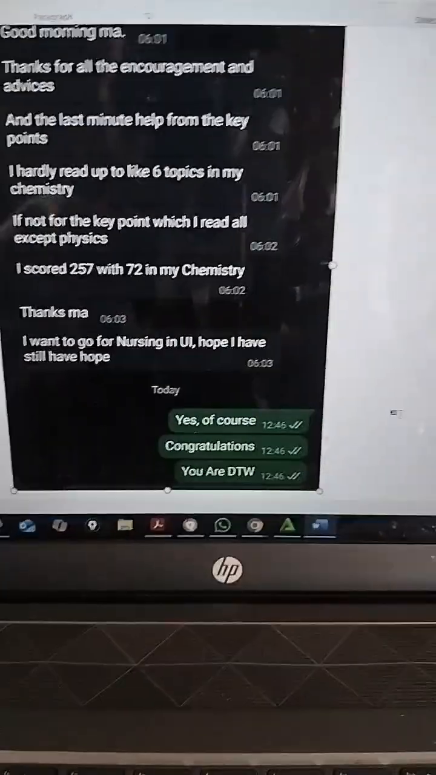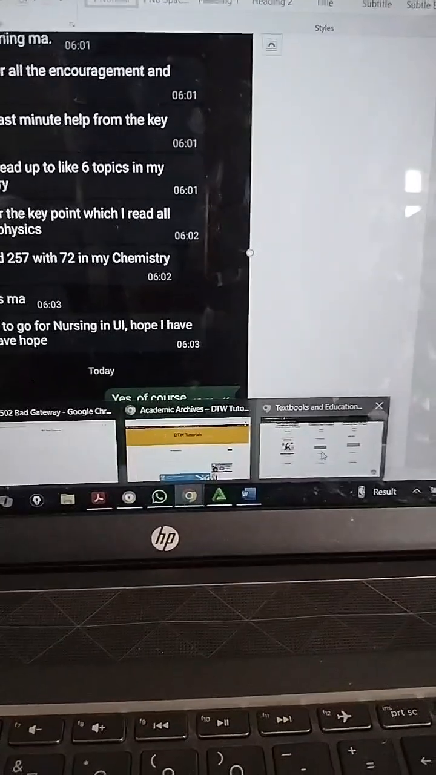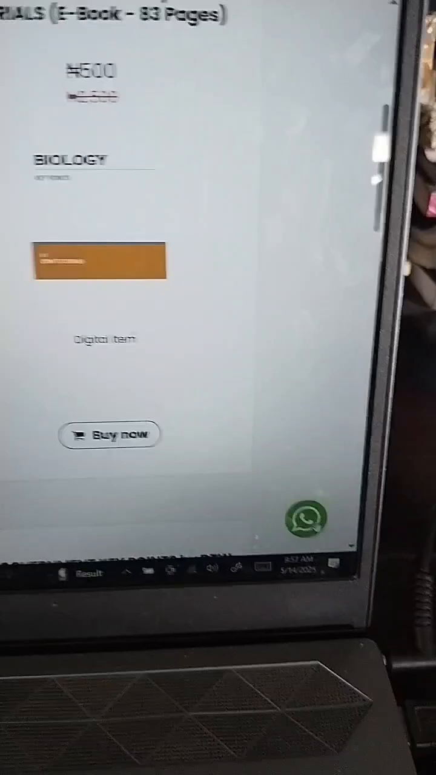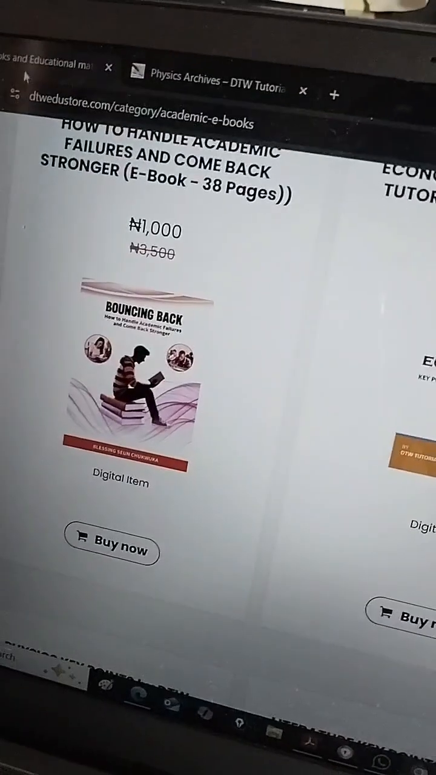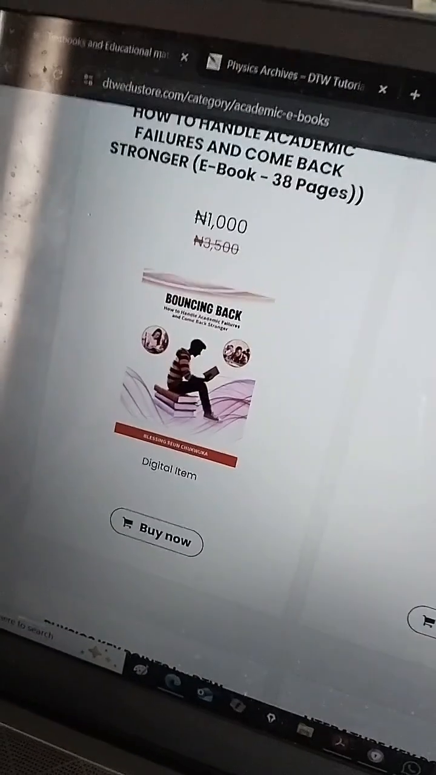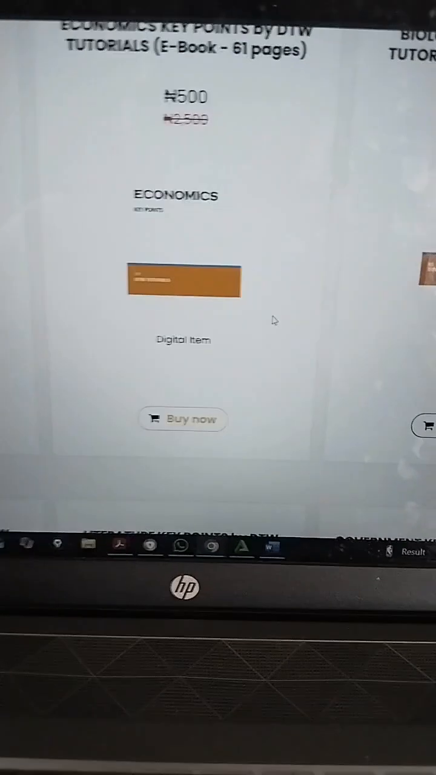So if you don't know how to order online, just WhatsApp me. On the site, you're going to see the WhatsApp button. When you click on this, WhatsApp me and I'll direct you on how to order online. That's if you don't want to, but it's very easy. When you click buy now, the process is seamless. It is dtwedustore.com. That's where you go. So go get your key points and study and prep.